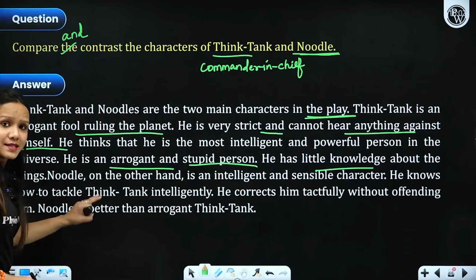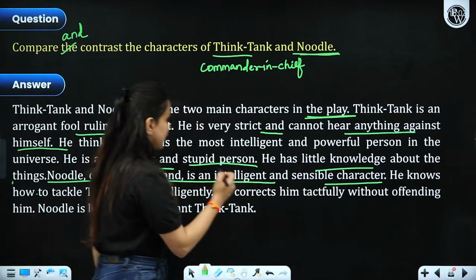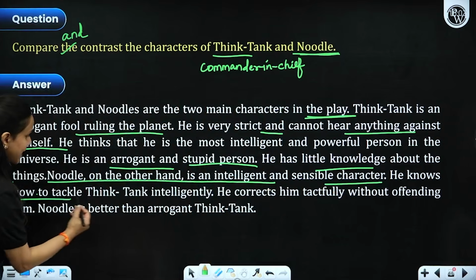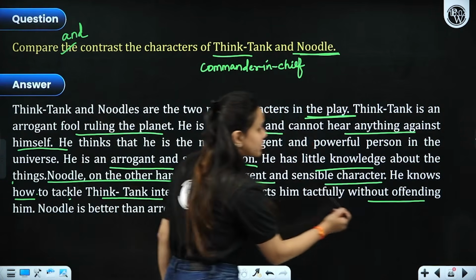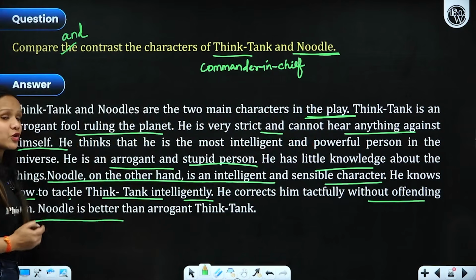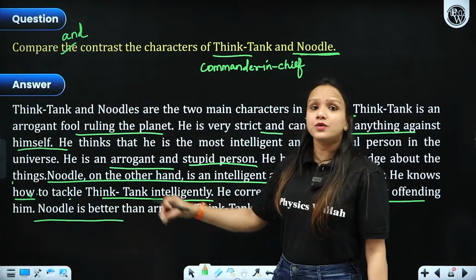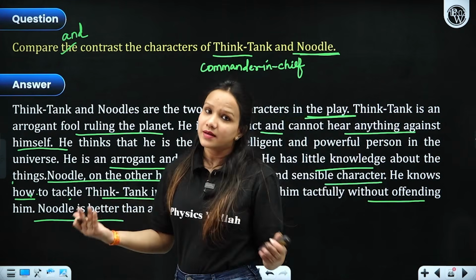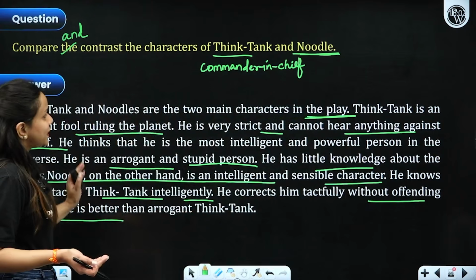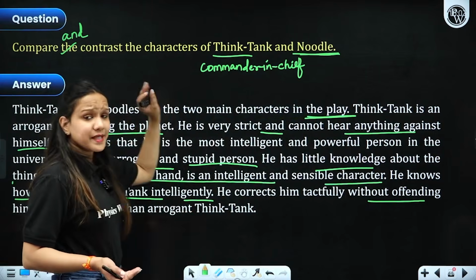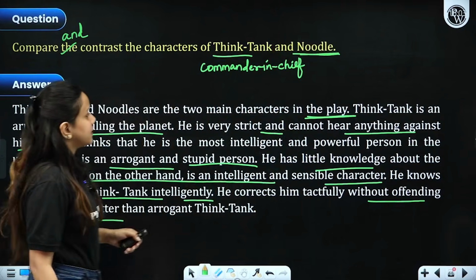On the other hand, Noodle is intelligent, sensible, he knows how to react to situations, how to tackle Think Tank intelligently, he corrects him tactfully without even offending him, right? So what does it show? That despite the fact that he was the commander-in-chief, Noodle was more sensible and more intellectual than Think Tank. All right, so please go through all these questions. Take a note that Think Tank and Noodle's characters are very important, right?